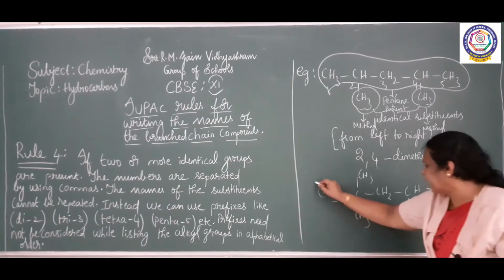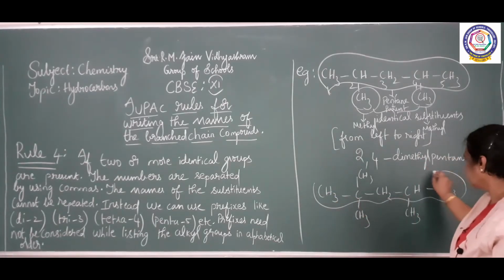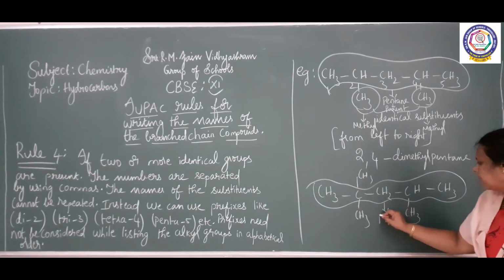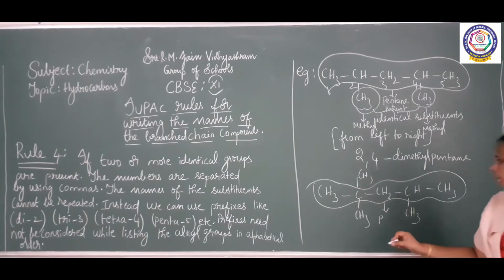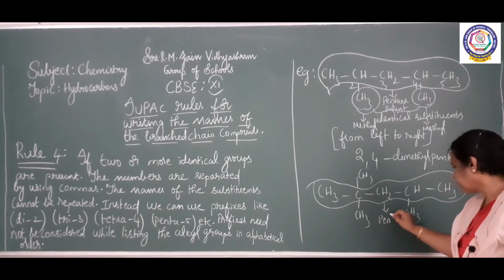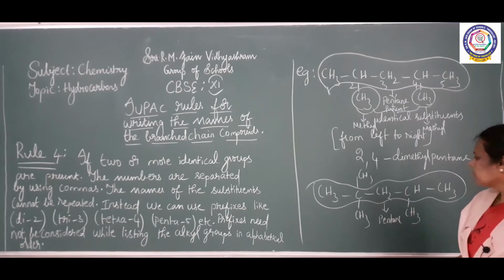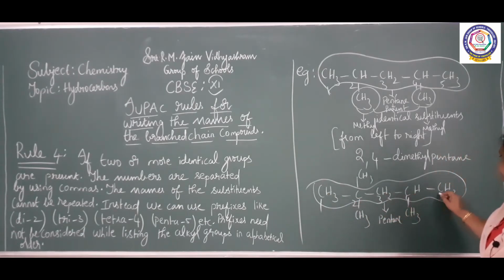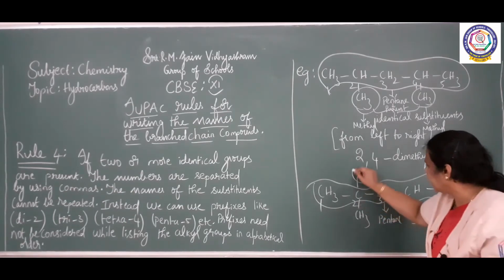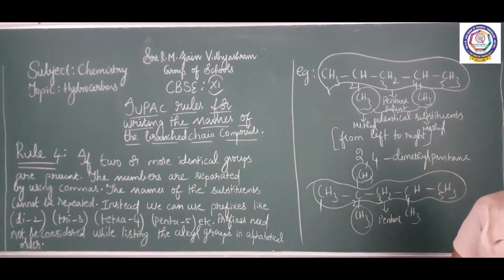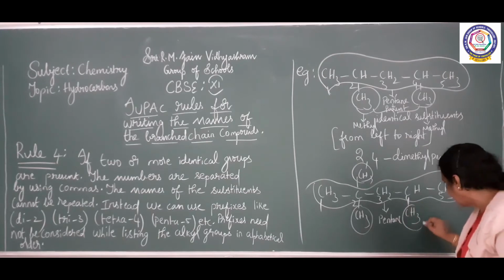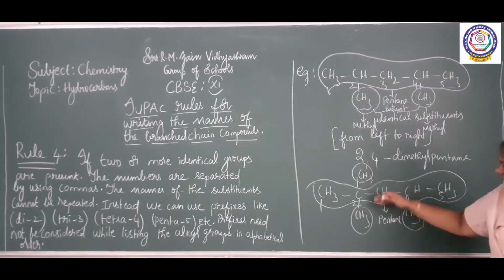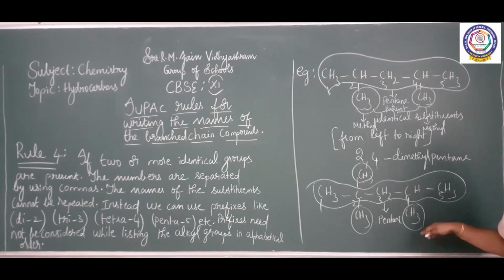See the parent. Who is the parent here? Pentane. So when you number 1, 2, 3, 4, 5, to the second carbon there are two similar groups attached, and to the fourth carbon again another similar group. See the groups here. This is methyl, this is also methyl, this is also methyl.